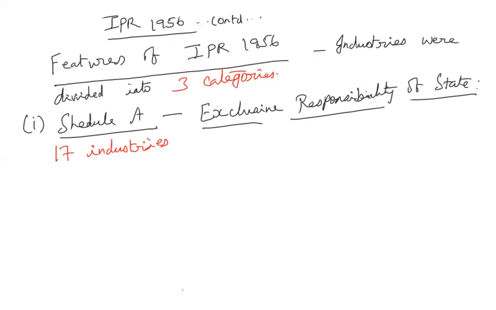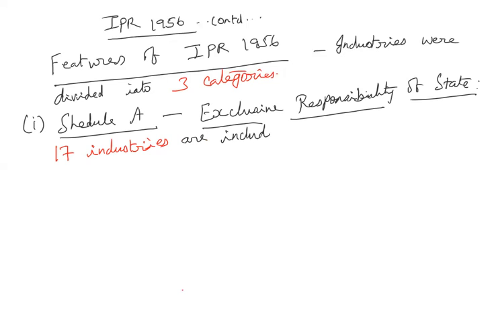So this is very, very important. From 1956 onwards, more and more industries were under the control of the government. So 17 industries were exclusively owned by the government.